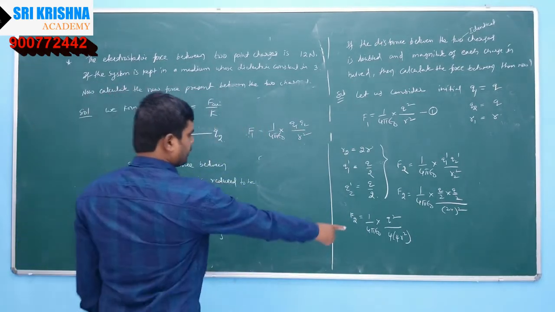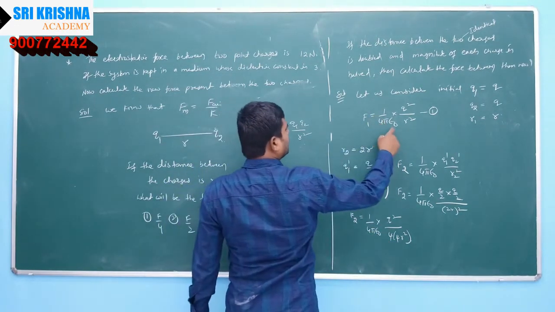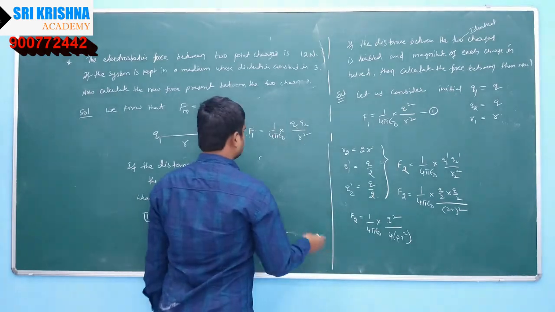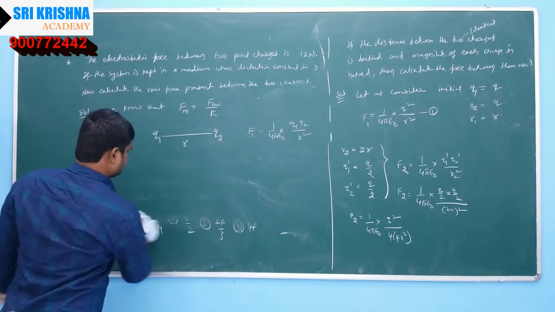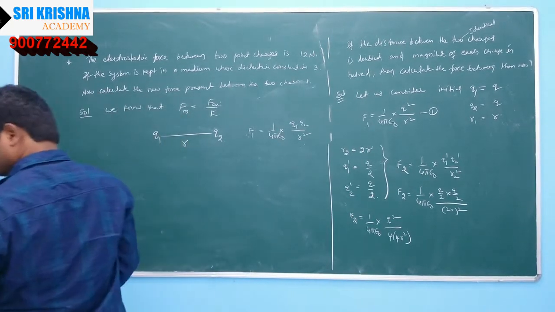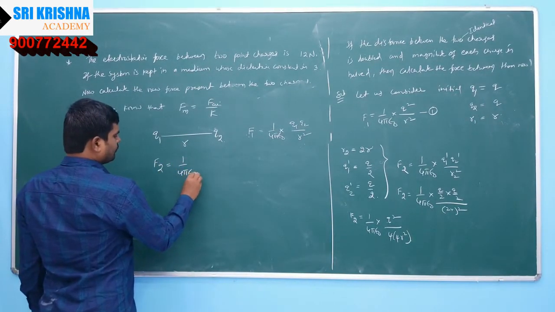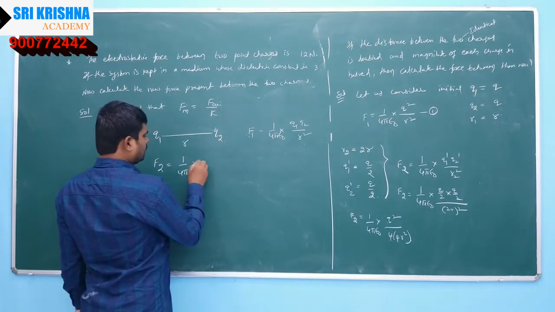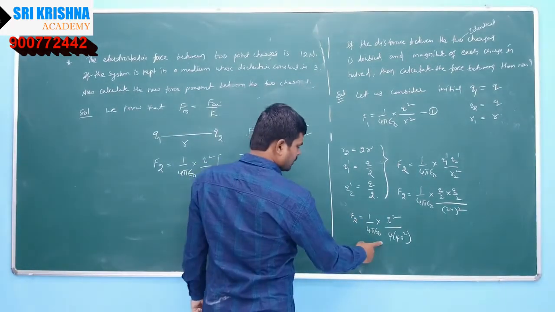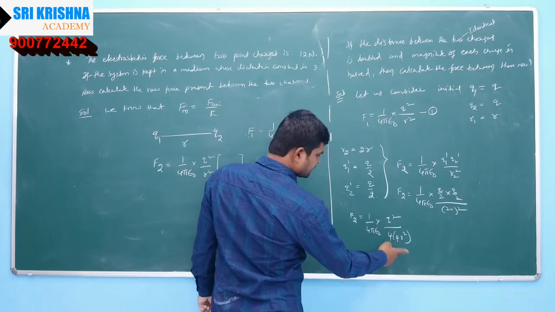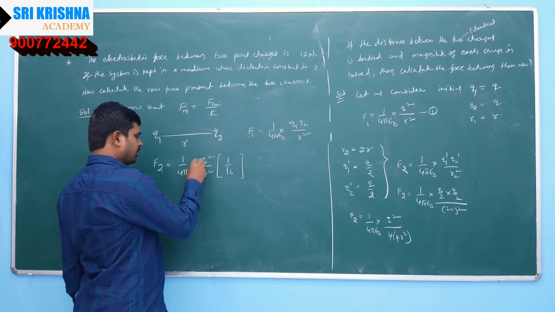I am separating this term: F2 is equal to 1 by 4 pi epsilon naught into q square by r square into 1 by 16.